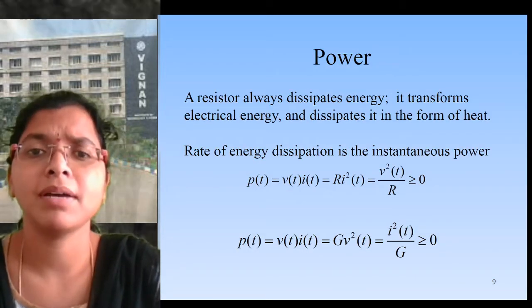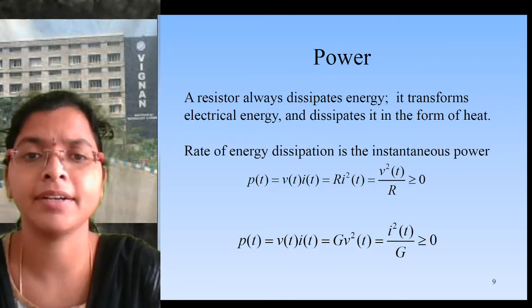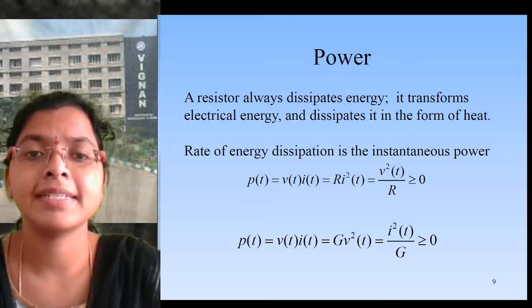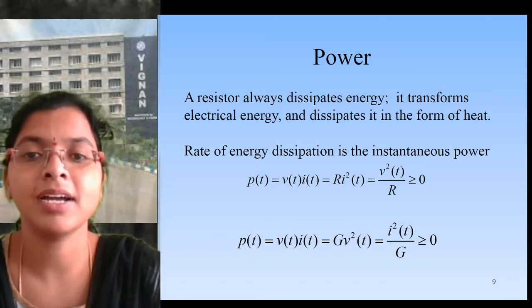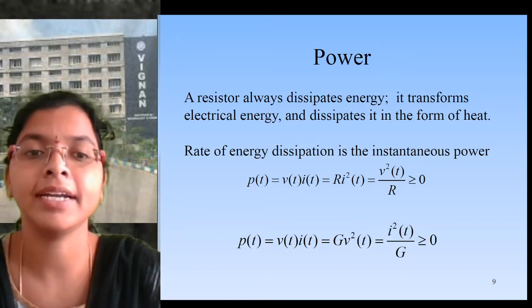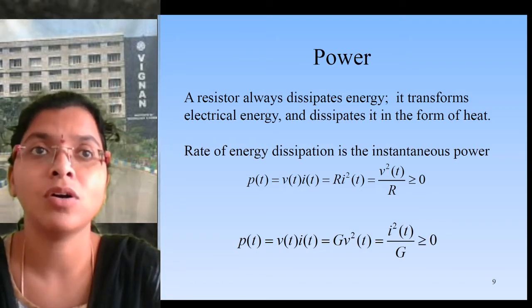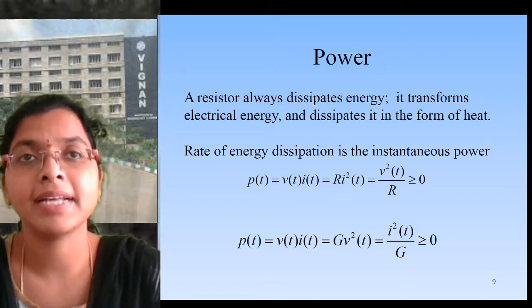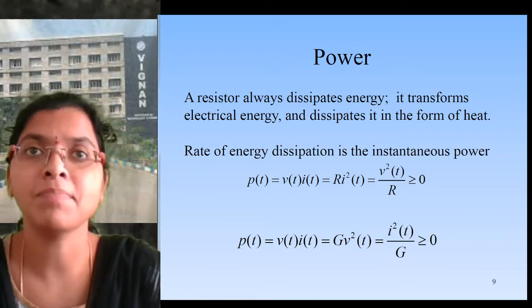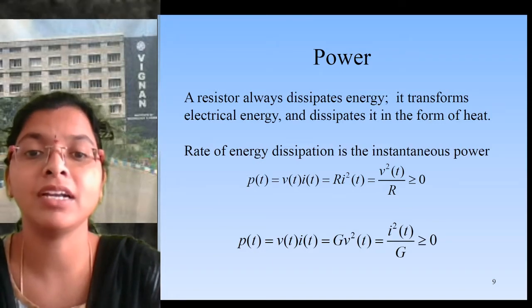What is meant by power? It is the product of voltage and current. A resistor always dissipates energy. It transforms electrical energy and dissipates it as heat. The energy that is dissipated as heat can be called power. So power, we can take it as P is equal to V into I.